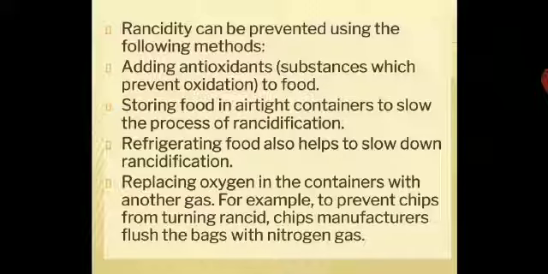Another method is replacing oxygen in the container with another gas. For example, to prevent chips from turning rancid, chips manufacturers flush bags with nitrogen gas. Nitrogen is an inert gas. It will not react with the oil or fat in the food. Every food has some amount of oil or fats. So if we flush nitrogen inside the chips packets, what happens? It will replace oxygen. Chips and whatever we need to pack will not turn rancid due to oxidation, because nitrogen will not react. It is an inert gas.